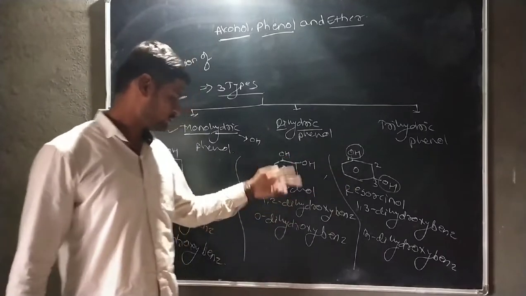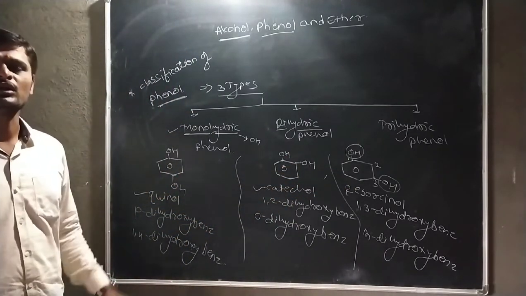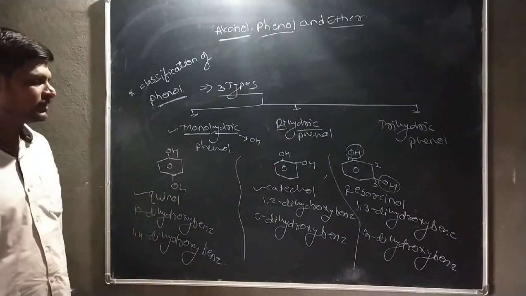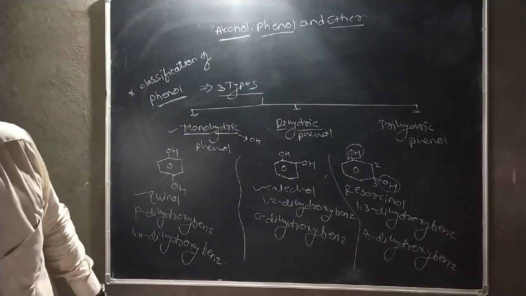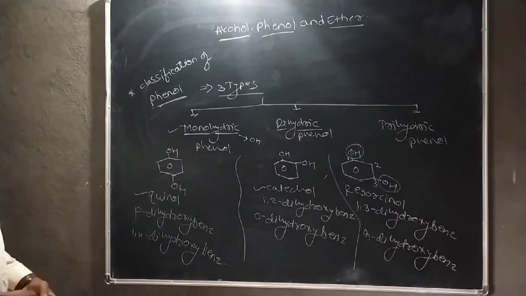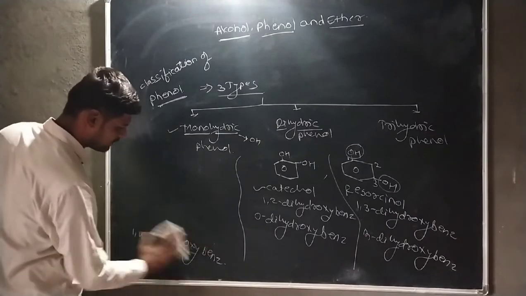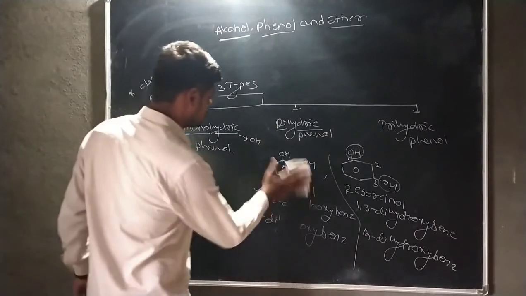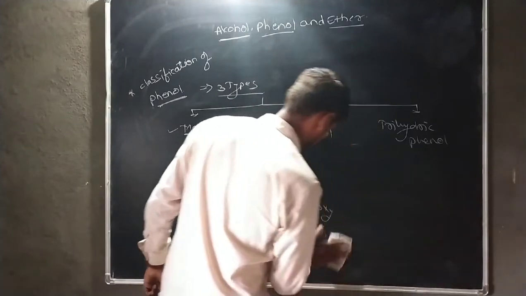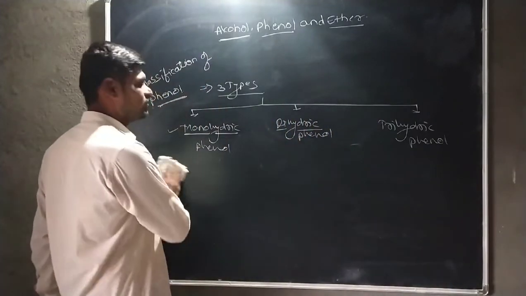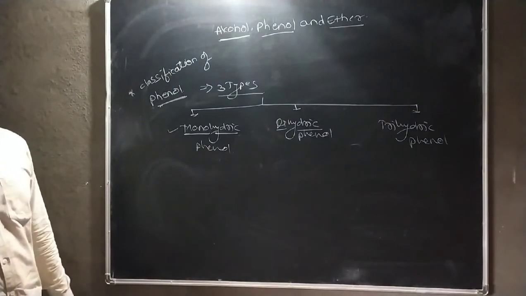In these three examples, two hydroxyl groups are present in each benzene ring, therefore it is classified as dihydric phenol. Now we go towards the trihydric alcohol. Let us also clarify what is meant by trihydric alcohol. It means that three hydroxyl groups are attached to the benzene ring.